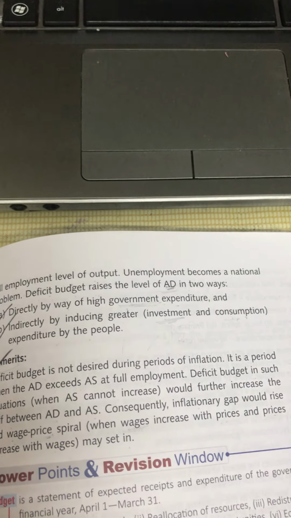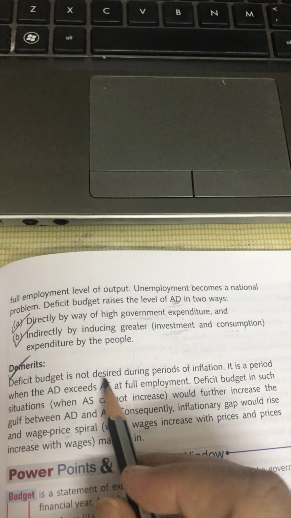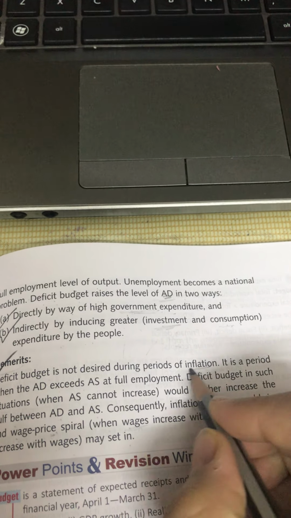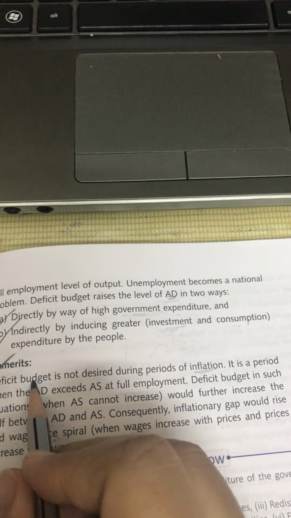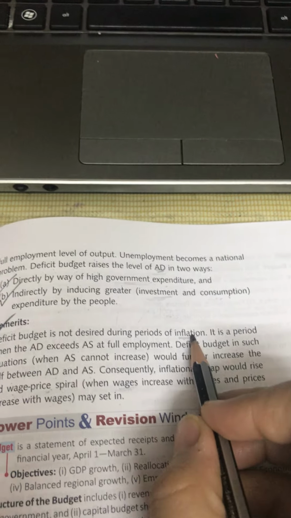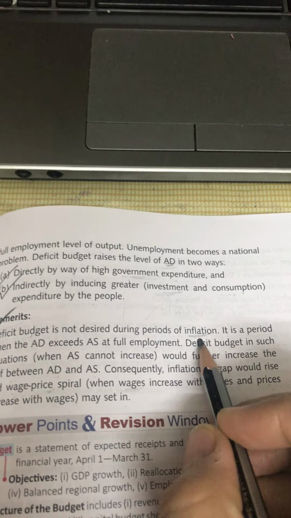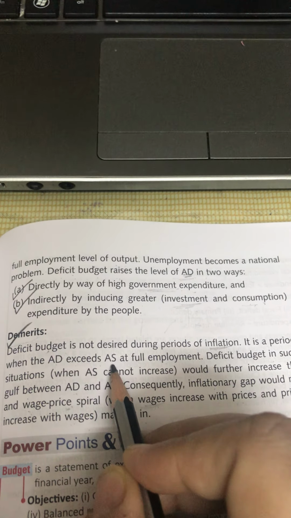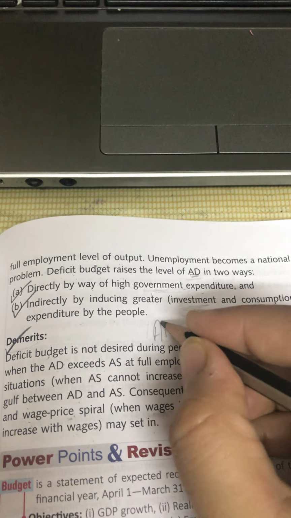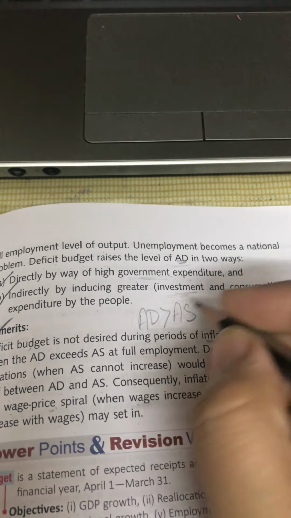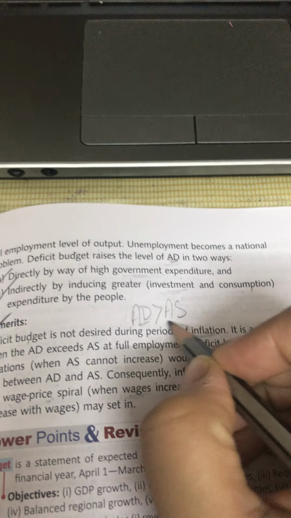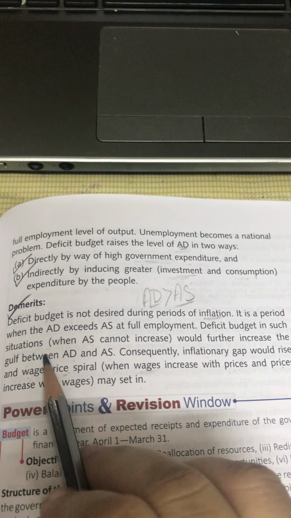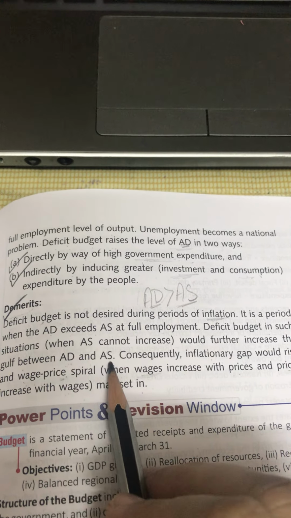Now, what are the demerits of it? Deficit budget is not desired during the period of inflation. They say that when there is inflation in the economy, deficit budget is not a good sign. Why? Because when there is inflation, the general price level in the economy increases and the people have more money with them, so aggregate demand exceeds aggregate supply. That means we as consumers are demanding more and producers are not able to supply that much. So deficit budget in such situations would further increase the gulf between AD and AS.